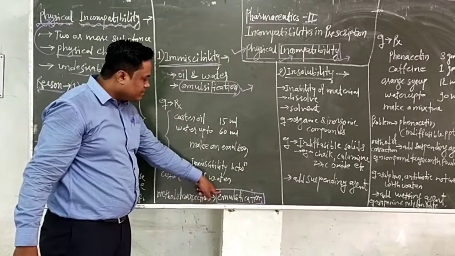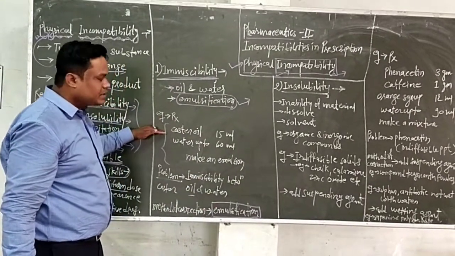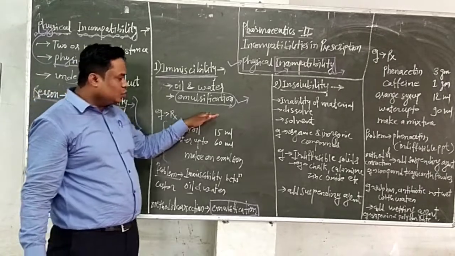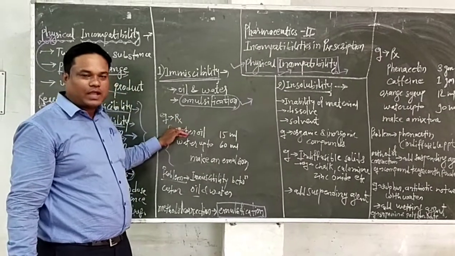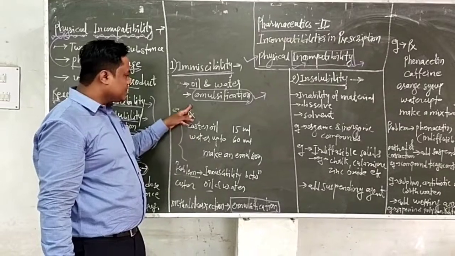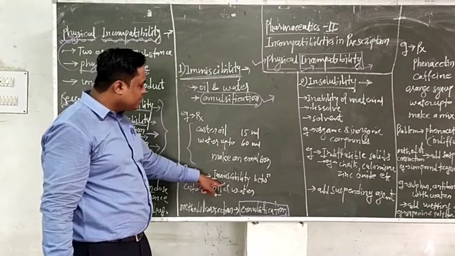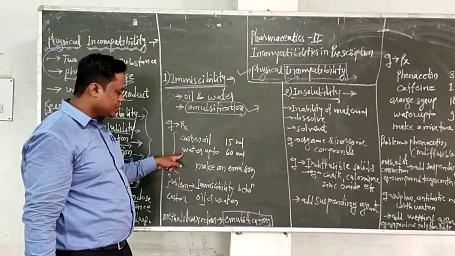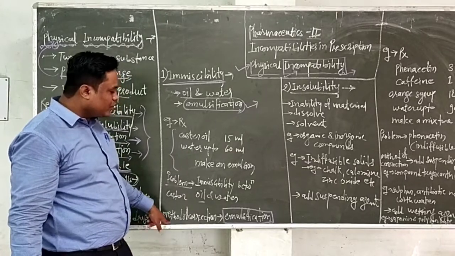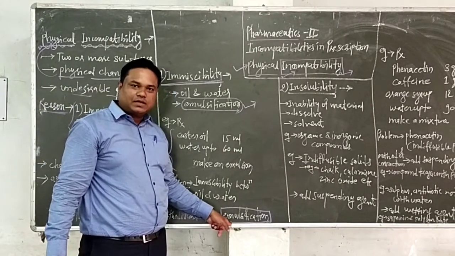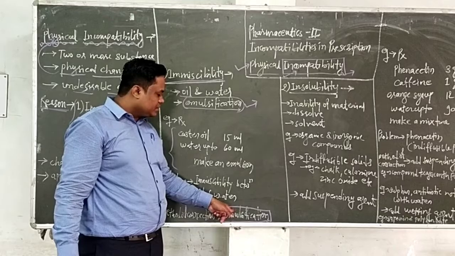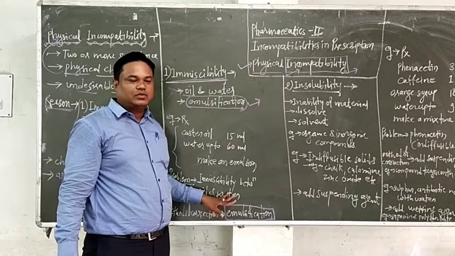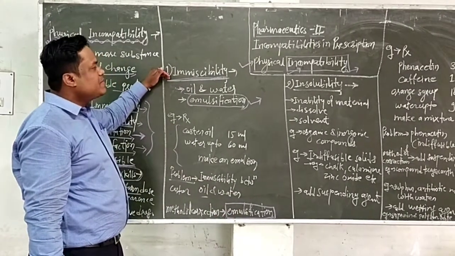What is the mechanism of emulsification? It lowers the interfacial tension between the two liquid mediums, oil and water, and makes them miscible with each other. The problem is immiscibility between castor oil and water. The method of correction is to add a proper emulsifying agent to make a stable emulsion. So this is the simple example of immiscibility.